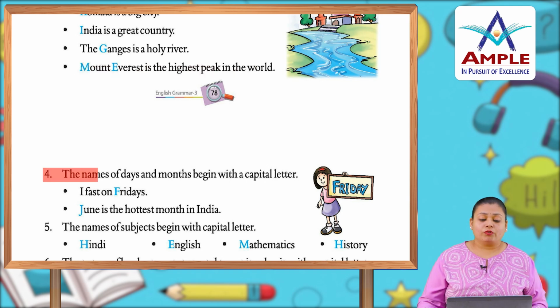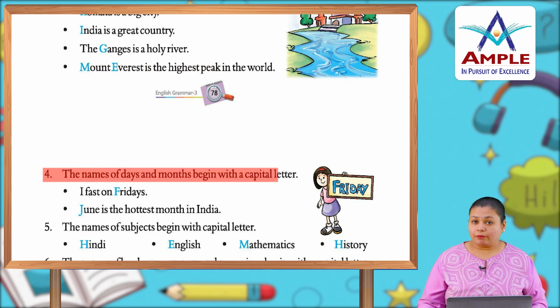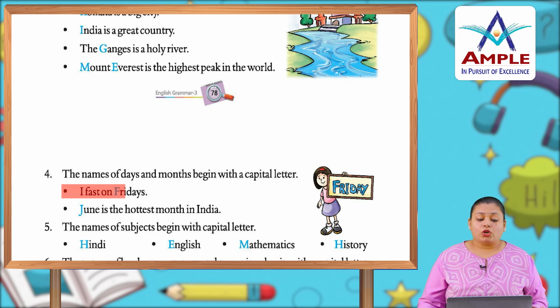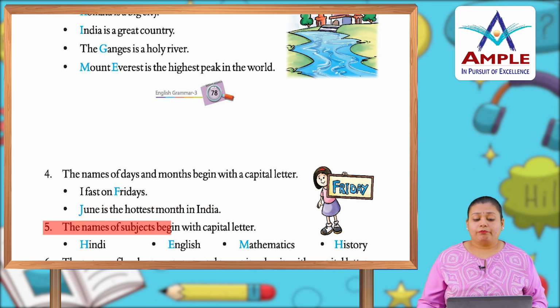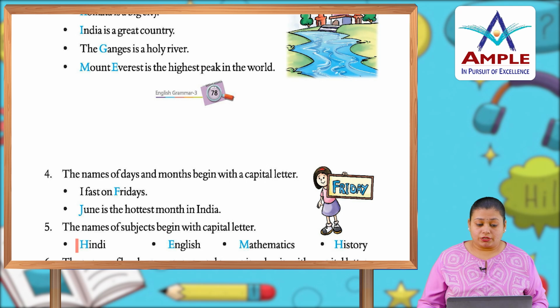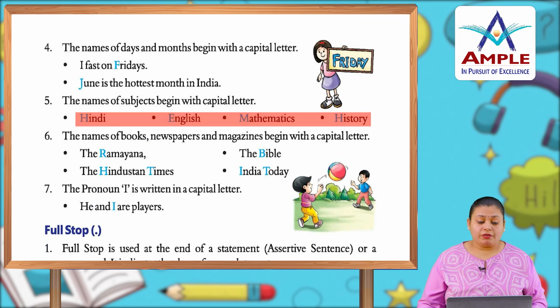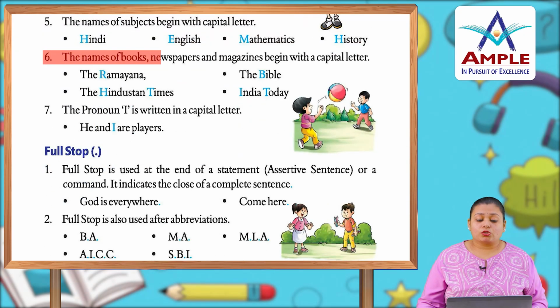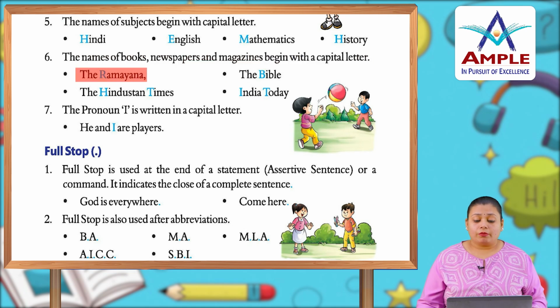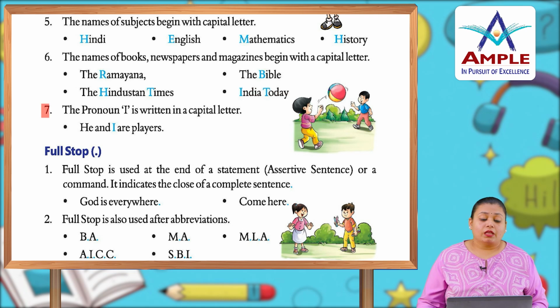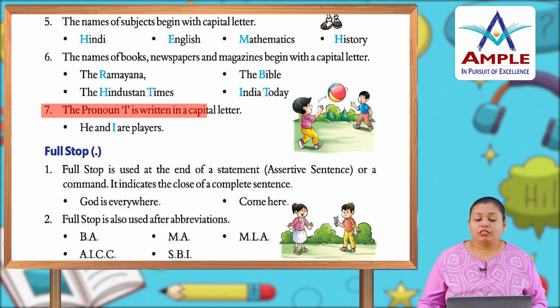Now rule number 4: the names of the days and the months begin with a capital letter. I fast on Friday. June is the hottest month in India. Number 5: the names of subjects begin with a capital letter. Hindi, English, maths, history. Number 6: the names of books, newspapers and magazines begin with a capital letter. The Ramayana, the Bible, the Hindustan Times and India Today. The pronoun I is written in a capital letter.